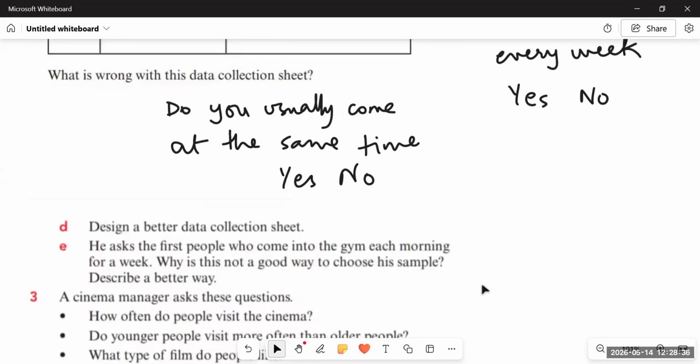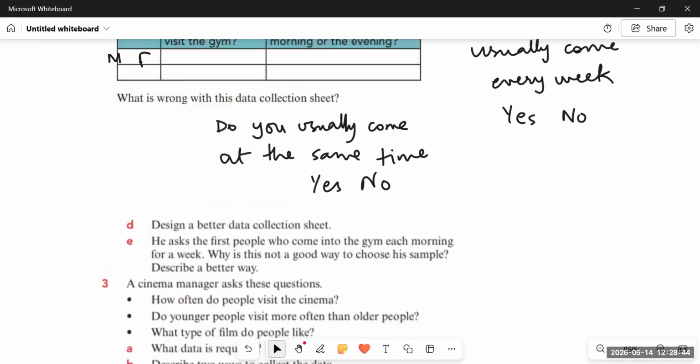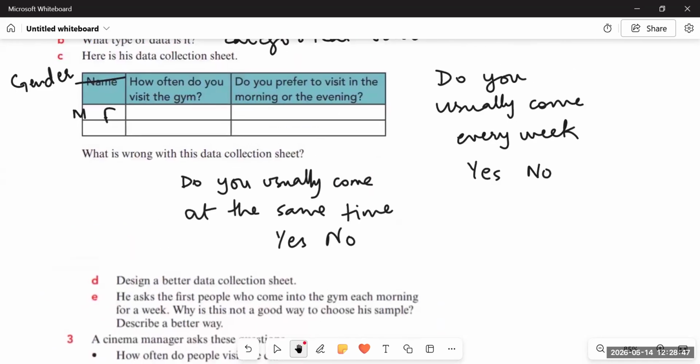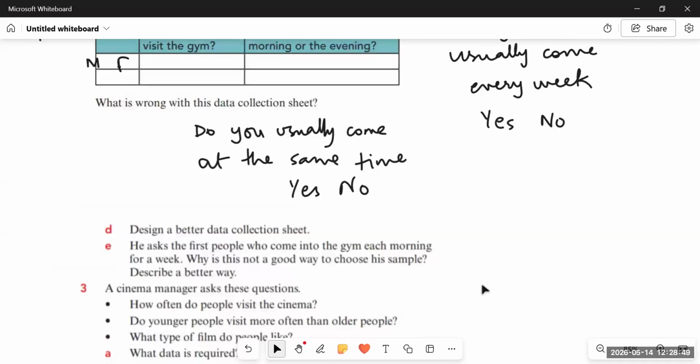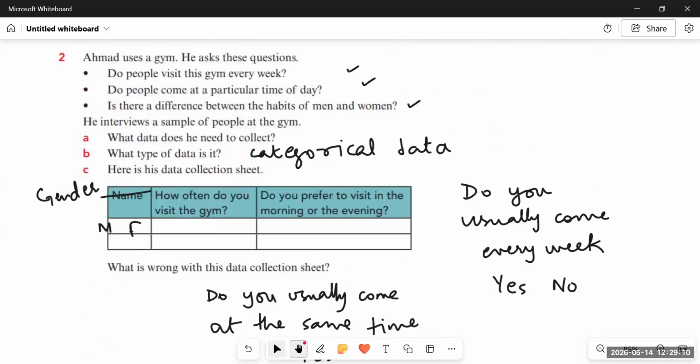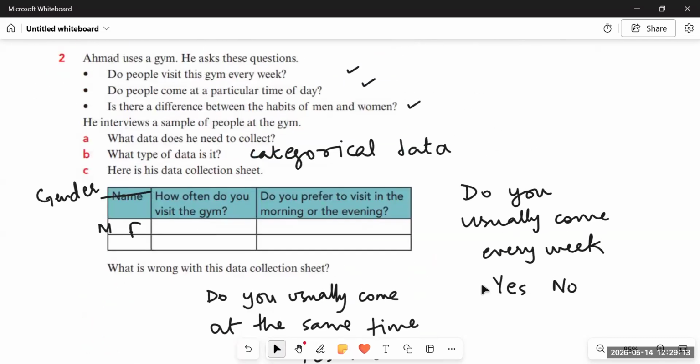And the next part is, he asked the first people who come into the gym each morning for a week. Why is this not a good way to choose this sample? Describe a better way. Since he needs to know at what time people come to the gym, he is taking the sample of the people coming in the morning, not of the people coming throughout the day during the week. So you need people from all times of the day, right? It is better to choose a number of people from different times of the day, since the question clearly asks whether people come at a particular time of day or not.